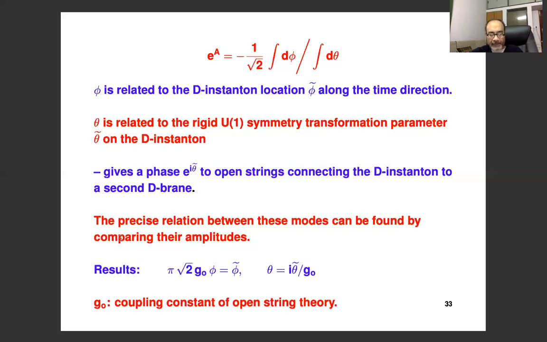Now, when I say that they can be related, the precise relation one can find out by doing some explicit string amplitude computation, because you basically have to look at what the gauge transformation in string field theory is and compare with the gauge transformation that you get from this. Similarly, one has to understand what you get in string field theory when you give phi a vacuum expectation value, and compare this with what you get when you actually change the location of the D-instanton by a certain amount. By doing these comparisons, we find that the relationship between phi and phi tilde has this structure, and the relation between theta and theta tilde has this structure. So you can now replace this integral over phi by an integral over phi tilde and the integral over theta by an integral over theta tilde.